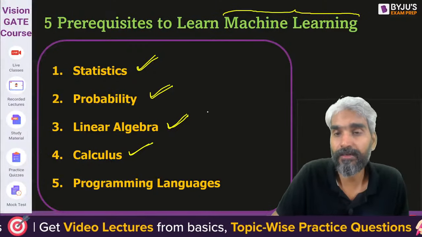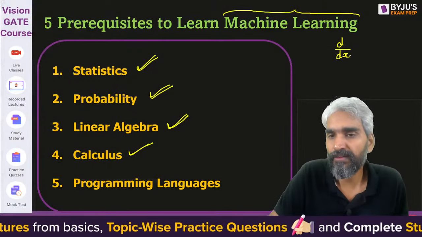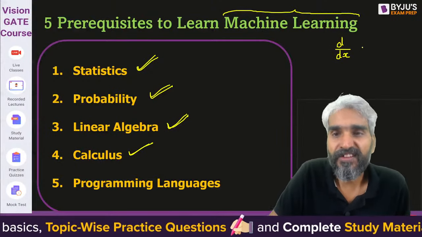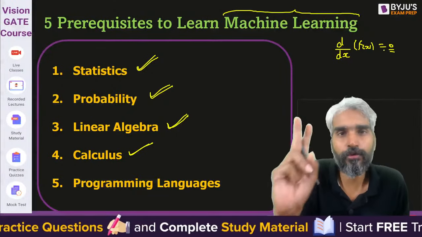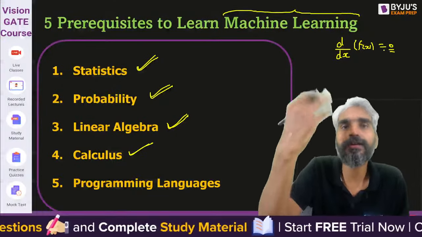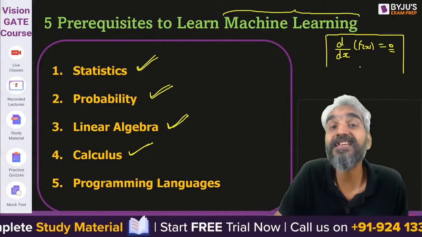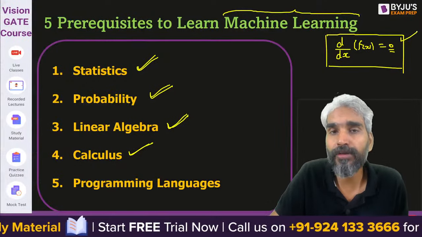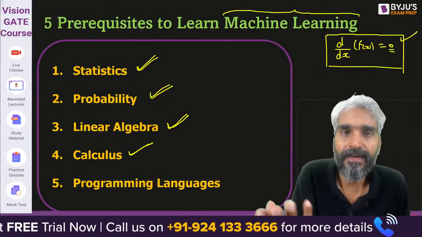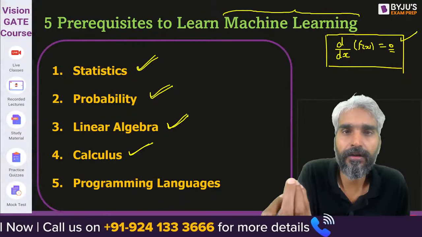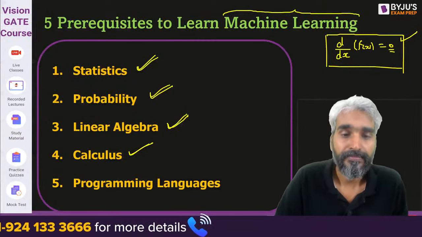When we perform the differentiation of a particular function and equate it to 0, it can do two things: either maximize something or minimize something. Based on that concept, we will try to minimize the error. Therefore, the concept of calculus must be known: integration, differentiation, maxima, minima, all that knowledge must be available.